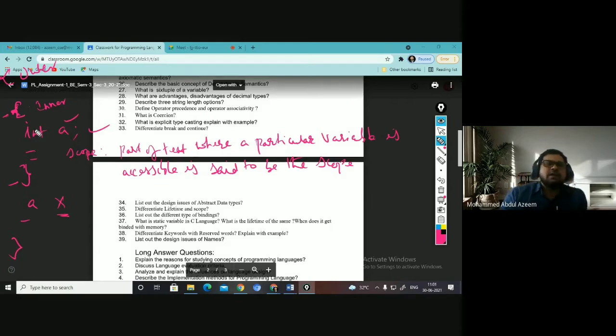A is declared inside the inner block. So it is accessible only within this particular inner block. So the scope of A is only within this particular block. If I want to access A outside this block, I cannot access it, right? Not accessible. Why? Because the scope of A is over here itself. This is what scope actually is. I hope you understand what scope is. Yes?